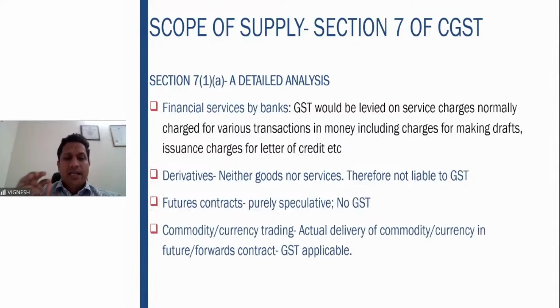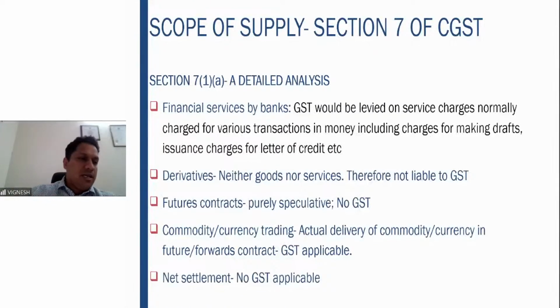Commodity or currency trading. In this, if there is an actual delivery of commodity or currency, fine. In a futures or forward contract, they will fix a rate and you will actually procure that commodity or currency. There the GST is applicable. But if it is speculative and there is no delivery of the commodity or currency, then it is not chargeable to GST. If there is a net settlement which happens, there the GST is not applicable.